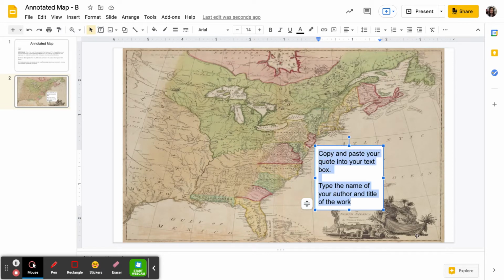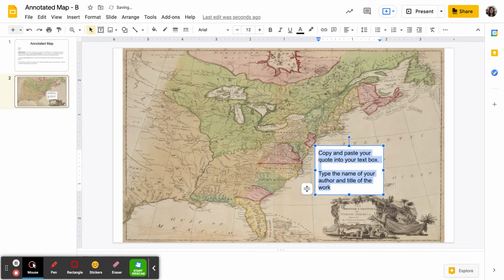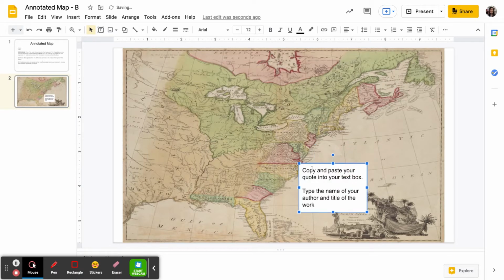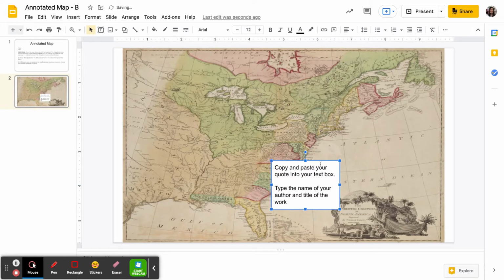It'll preset to Arial, I think size 14, depending on the size of your text box. So if I want to keep Arial font, but I think that's a little too big, I might scale it down a little bit. And then the last thing you'll need to do is drag your text box around to different locations on your map according to where you think the quote is best placed. So again, if you're going with John Smith, you might keep it around the area of Virginia. If it's one of the Native American tribes, you might do somewhere else on the map that you think best fits that area.